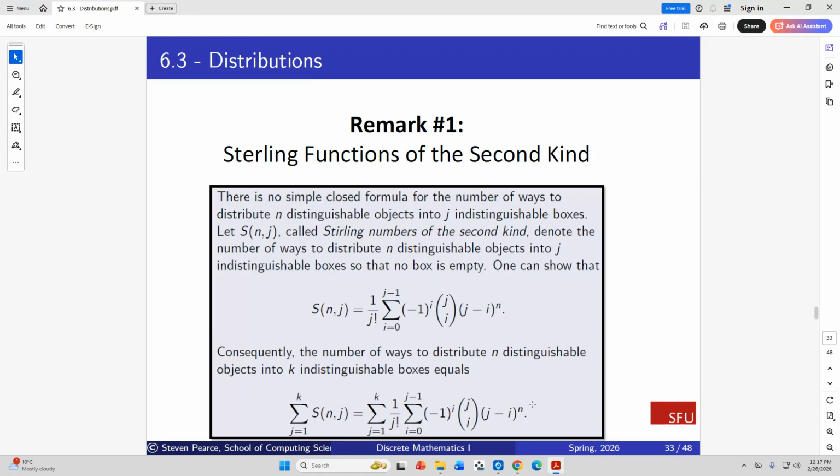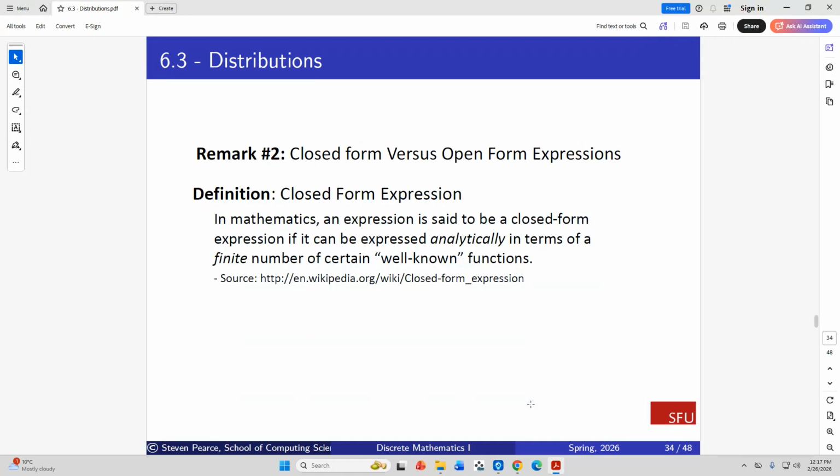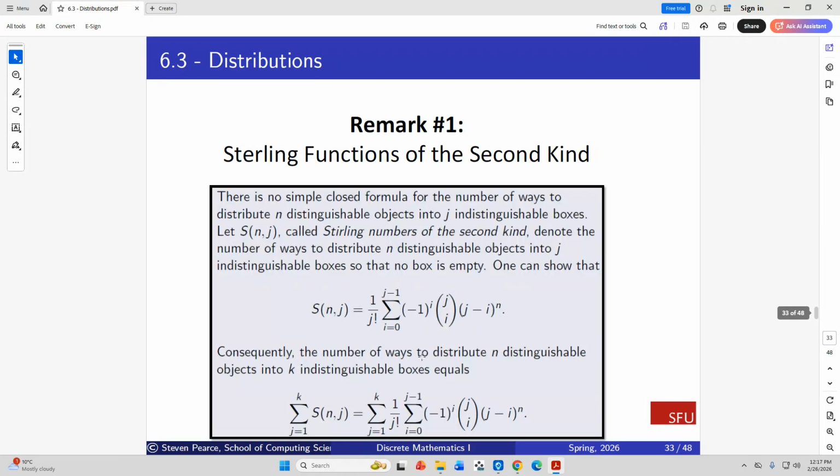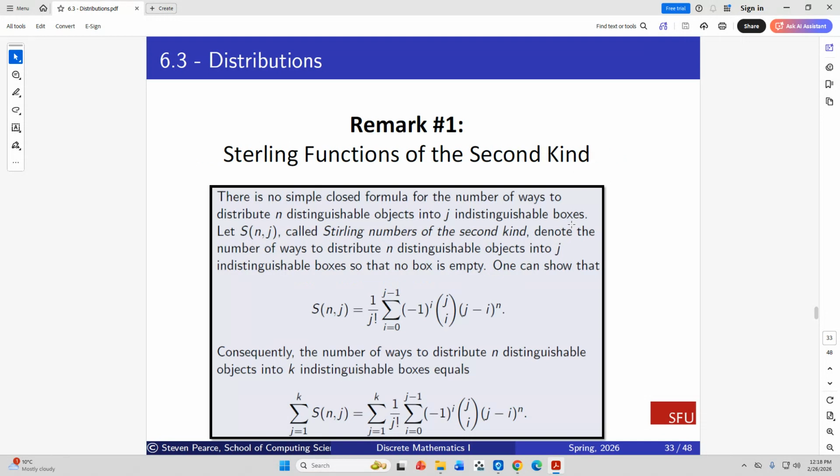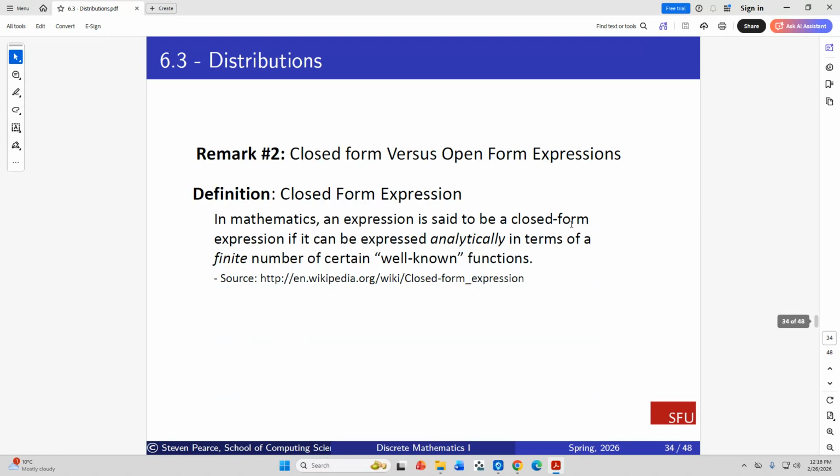So that's the formula for it. We'll find out later how to derive it. So let's just say that this is an open form expression. I think I've described this before: closed form versus open forms. Most functions in mathematics are open form. They're functions that look like this. They're some kind of series, okay? So this is open. You've seen this in a geometric series, and that's its closed form representation.